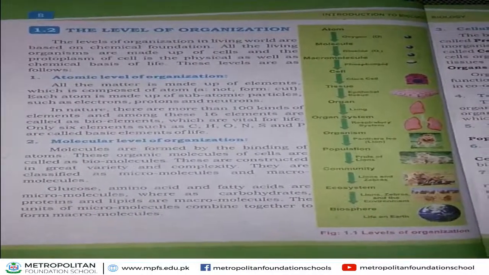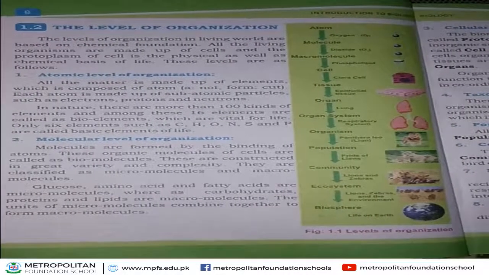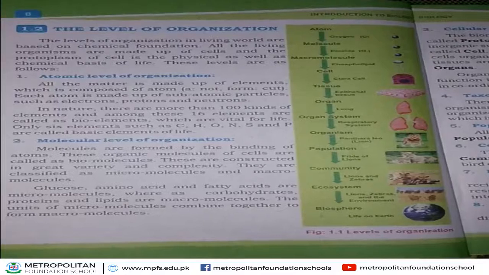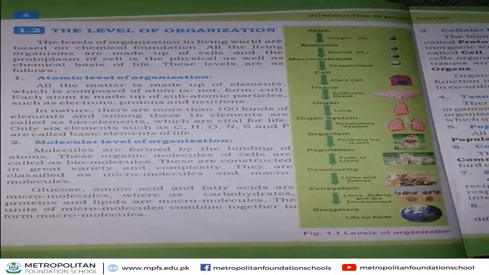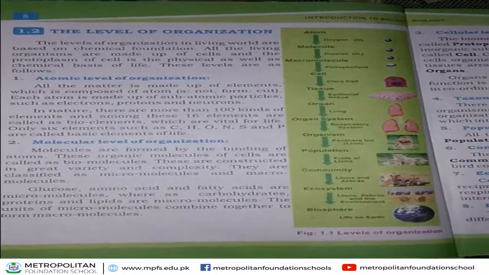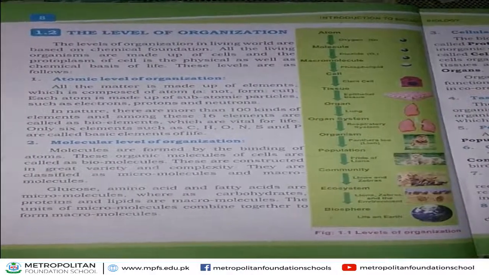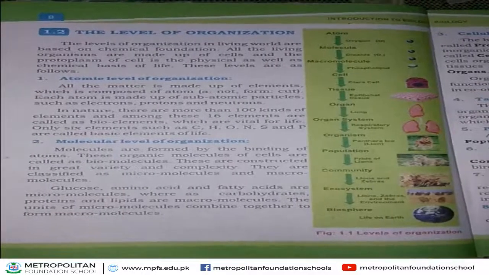In nature, more than 100 kinds of elements exist. Among these, 16 elements are called bioelements. For example, carbon, hydrogen, oxygen, nitrogen, sulfur.